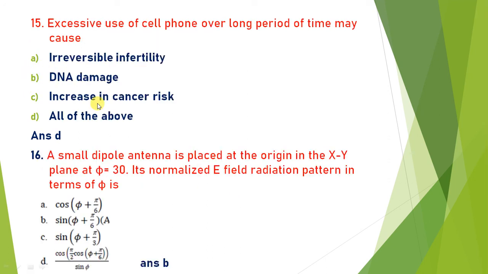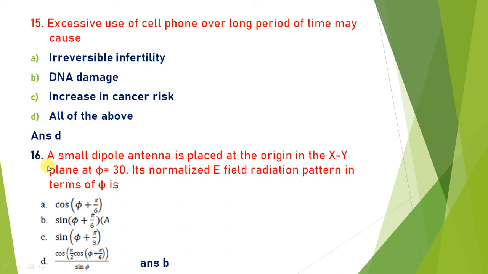Excessive use of cell phone over a long period of time may cause what? This is proven science research: if you use a mobile phone for more than 90 minutes per 24 hours, then your fertility will be affected. It may cause DNA damage also and increase the risk of cancer. So all the answers are correct. A, B, C all are correct. So the answer is D, all of the above.